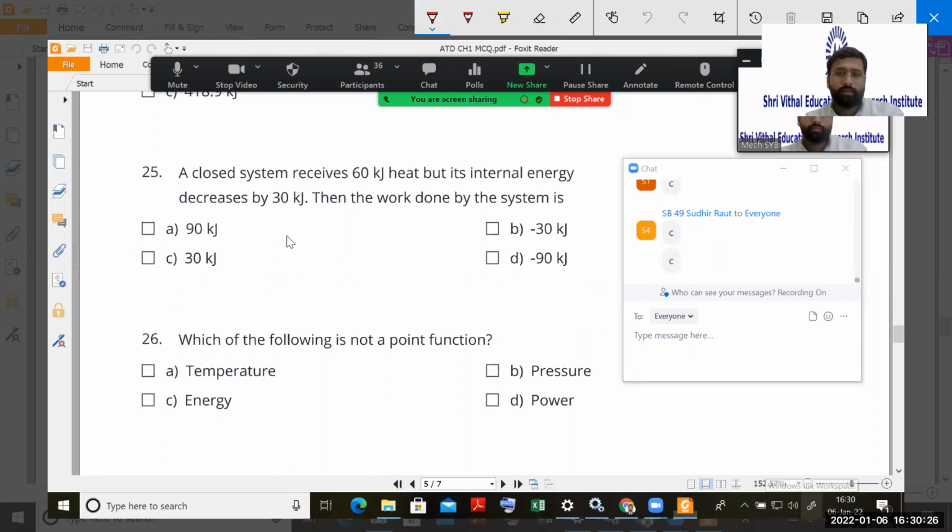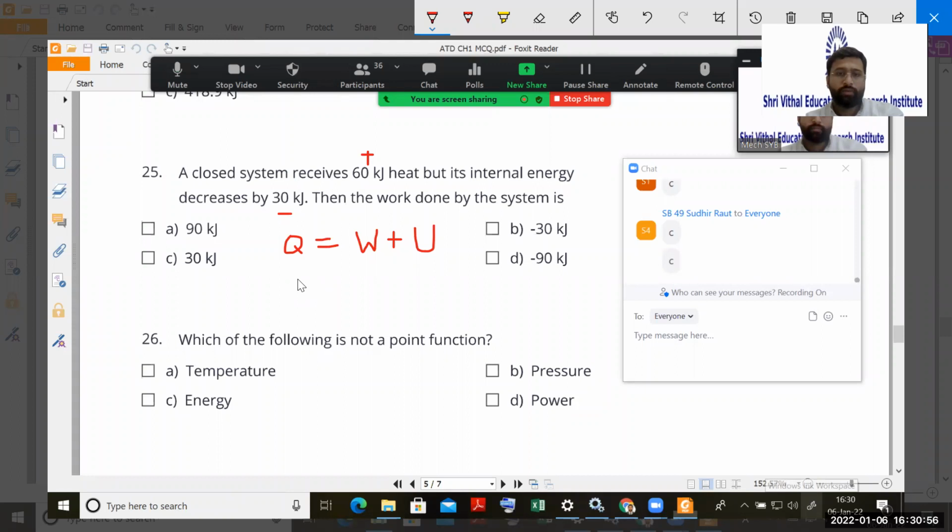So see here, Q is equal to W plus U. This formula is applicable for only closed systems. Right? Here it is receiving 60 kilojoule. This will be positive. Here internal energy decreases by 30. That will be negative.